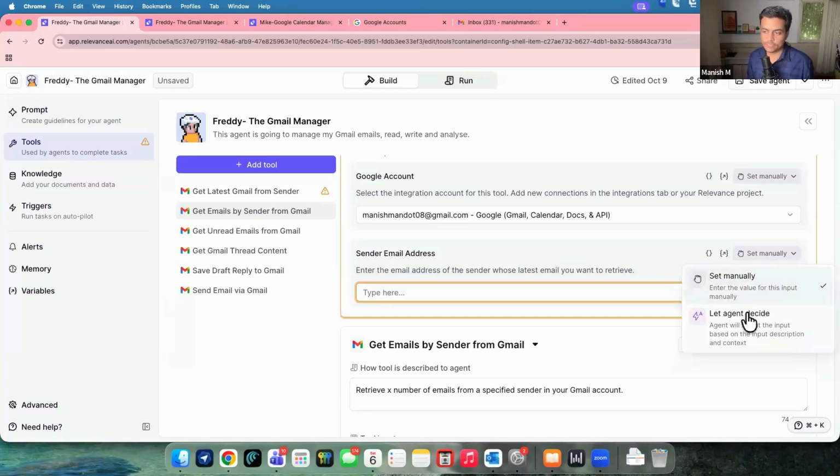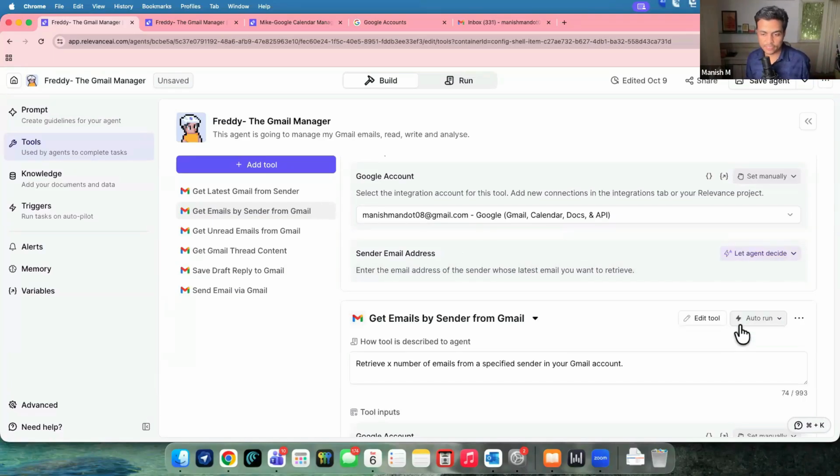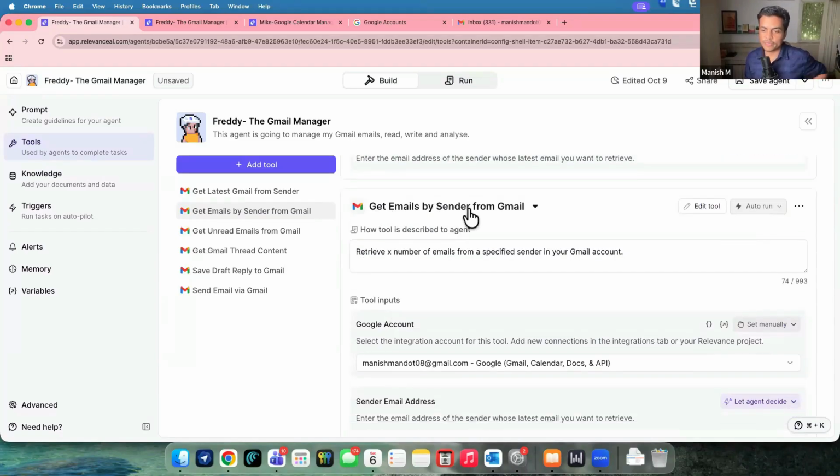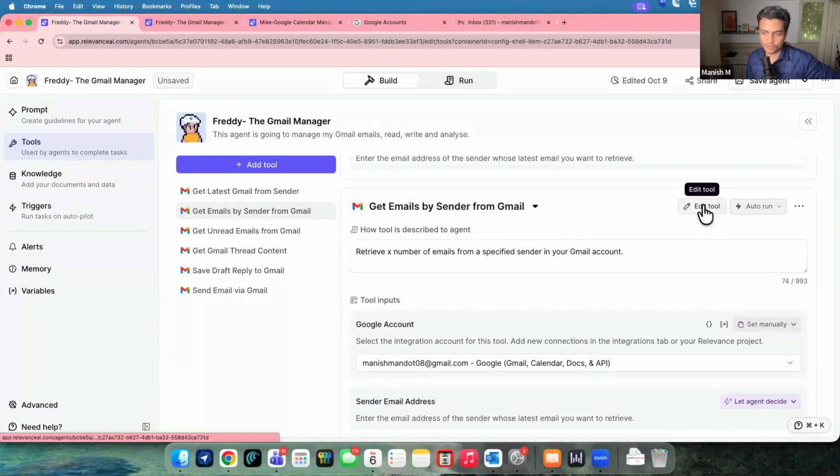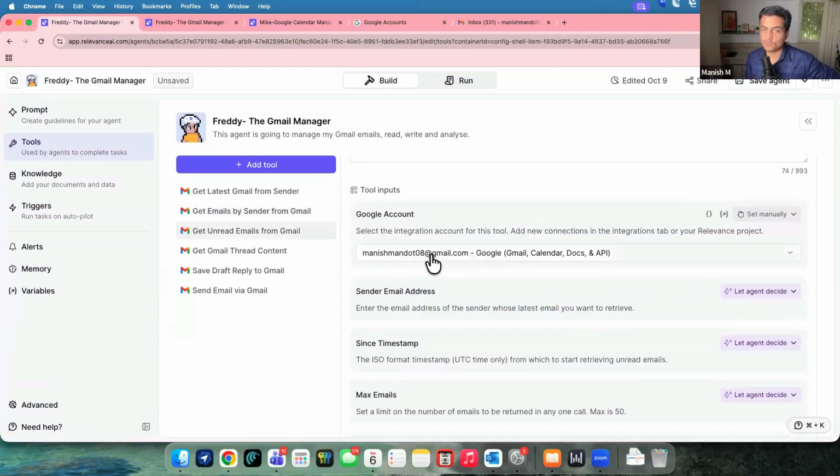So most of the time we'll say, since this tool is going to connect with our agent, it's supposed to be picked up by the agent itself, right? Then further down, get email by sender from Gmail. I can set the X number of emails supposed to be received, and so on. So multiple tools can be associated and can be configured right here itself. I have to give the right account selection or connection selection with each of these tools.